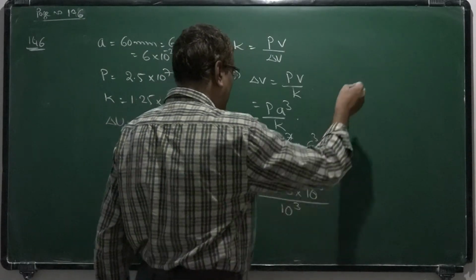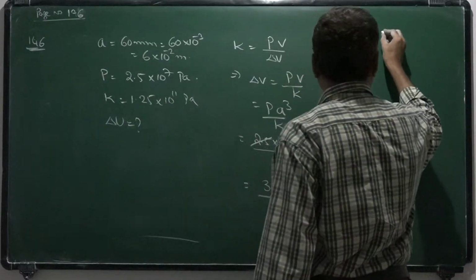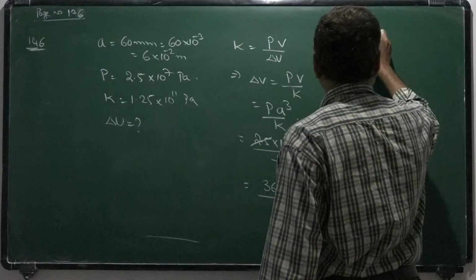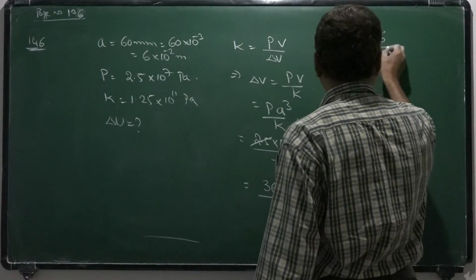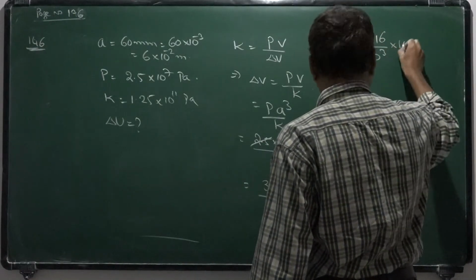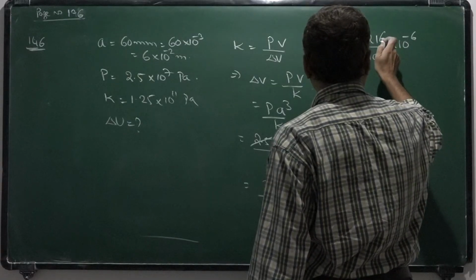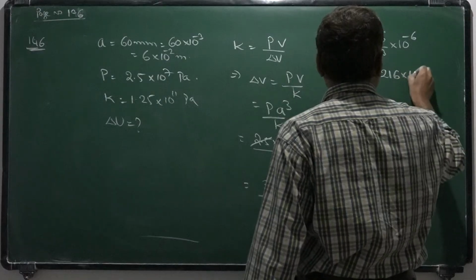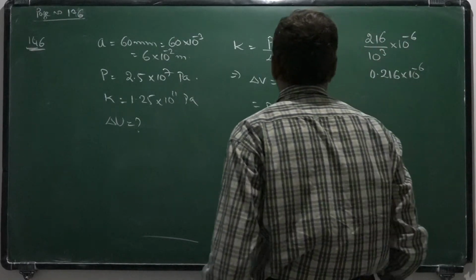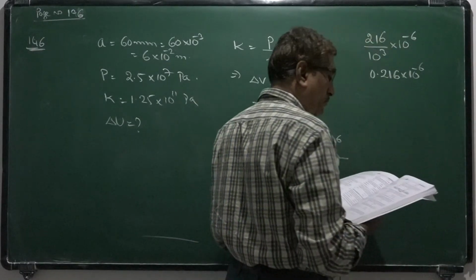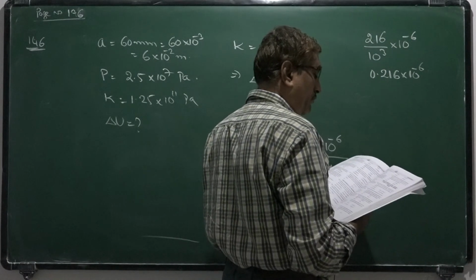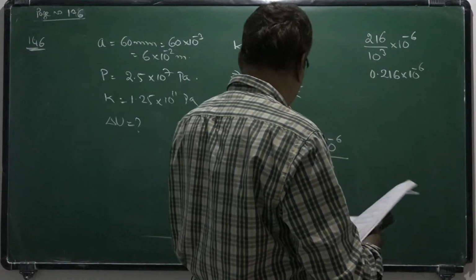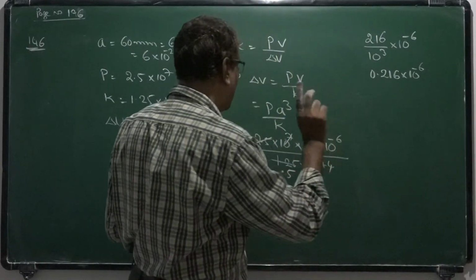So 36 into 6 is 6, 3, 18 plus 3, 21, by 10 cube into 10 to the power minus 6. One minute.